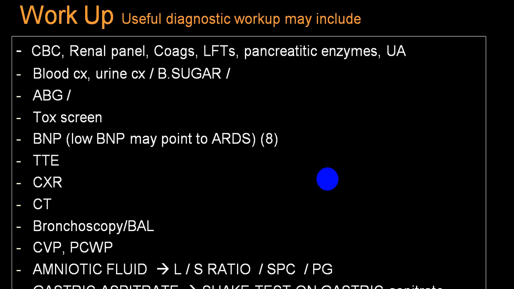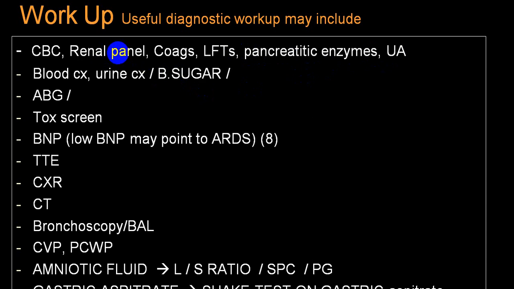We already told you pulmonary capillary wedge pressure: if it is more than 18, more in favor of cardiogenic; less than 18, more in favor of non-cardiogenic or ARDS. Pancreatic enzymes to rule out pancreatitis, liver function test, urine analysis, renal panels, mainly to rule out modes, which is more common with